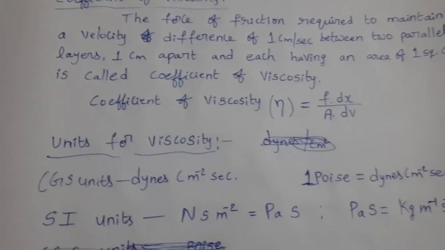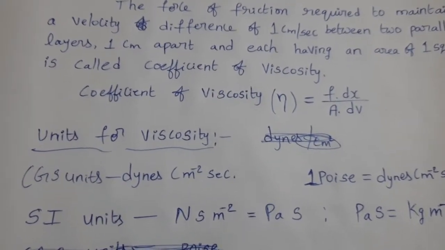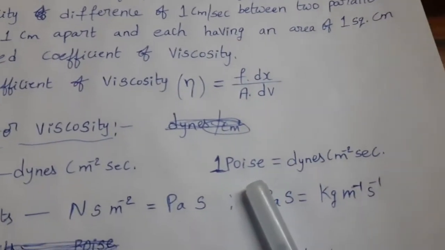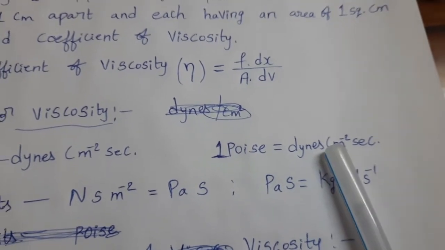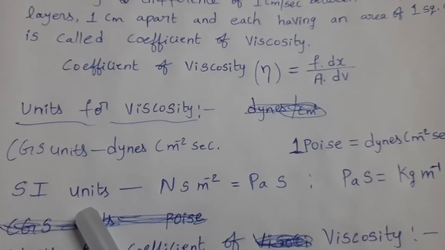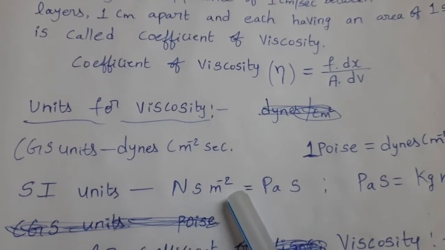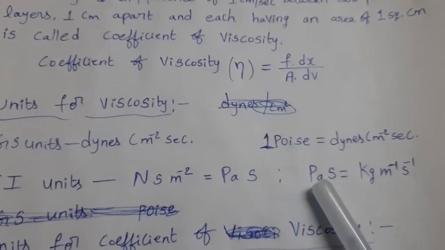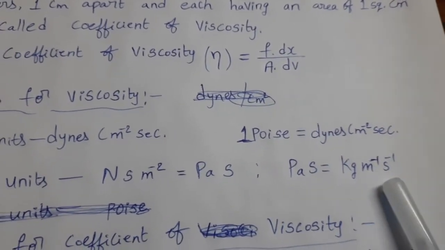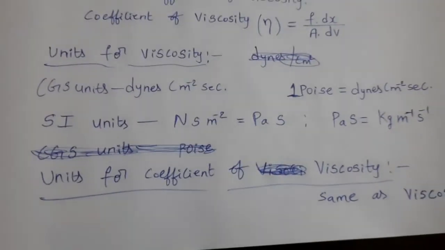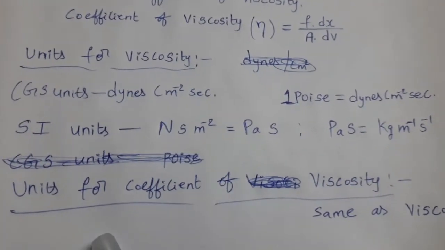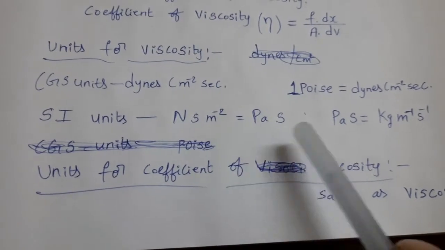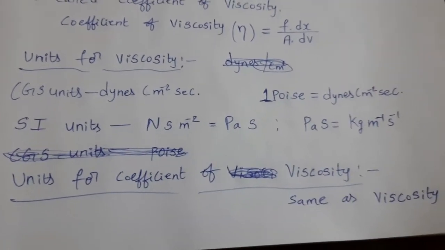Now units for viscosity. CGS units: dynes second centimeter power minus 2. 1 poise is equal to dyne centimeter power minus 2 second. SI units: Newton second meter power minus 2, that equals Pascal second. Pascal second equals kg meter power minus 1 second power minus 1. Now these are units for viscosity. Units for coefficient of viscosity are the same as viscosity. For these two, units are the same. Okay, next.